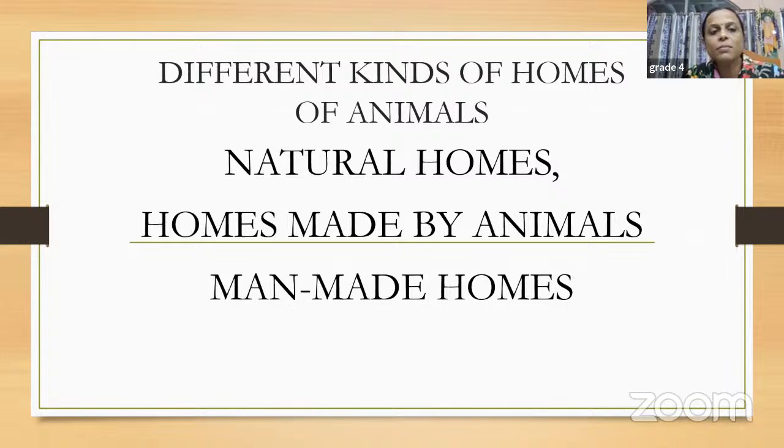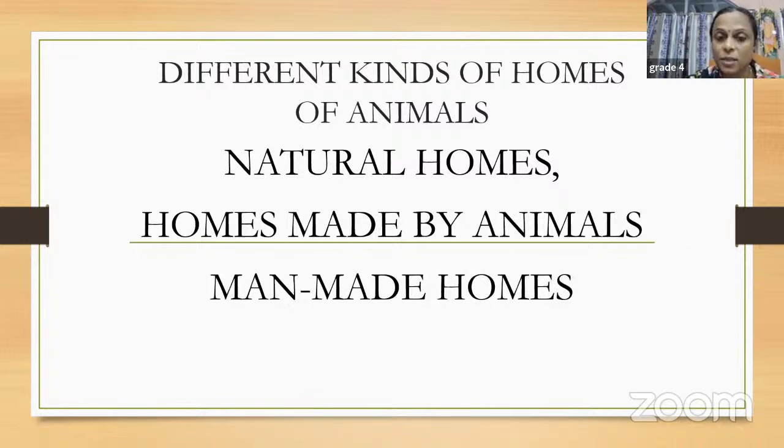Then we have some animals who live in homes made by them. So what will come in this, children? Remember. Like we have bees. The bees make a beehive, na? They live there. So bees make the beehive and live there. What does a spider do? It weaves a web for itself, and then lives in that same web, right? So that home is made by the animal only, isn't it? So the second category is homes made by animals.